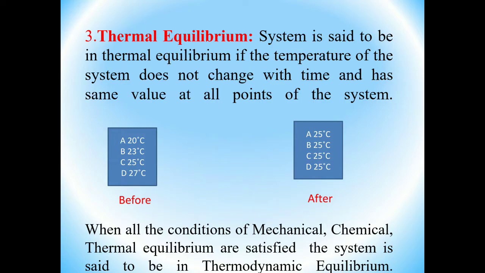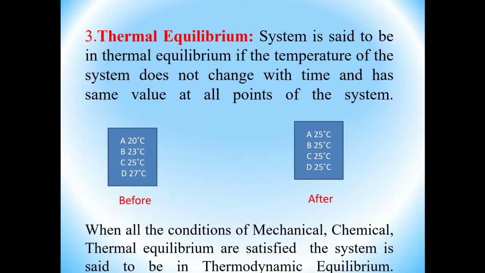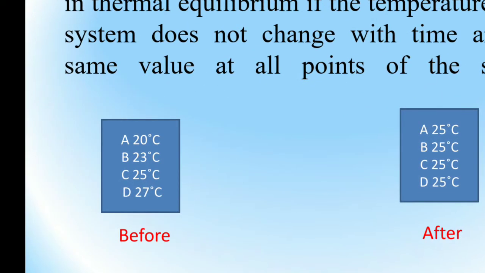Listen here. A system is said to be in thermal equilibrium if the temperature of the system does not change with time and has the same value at all points of the system. That means this is before, this is after.